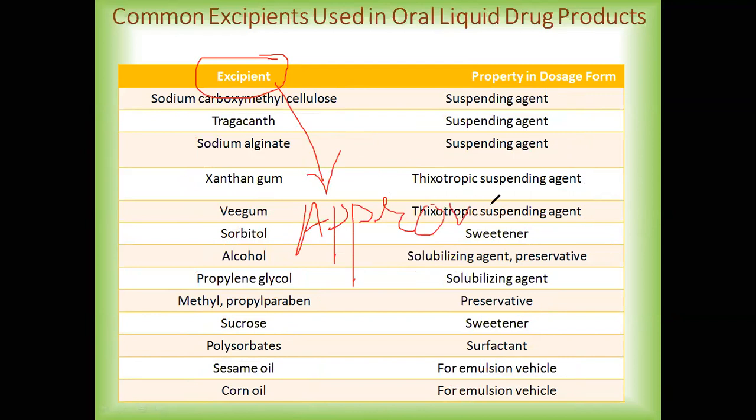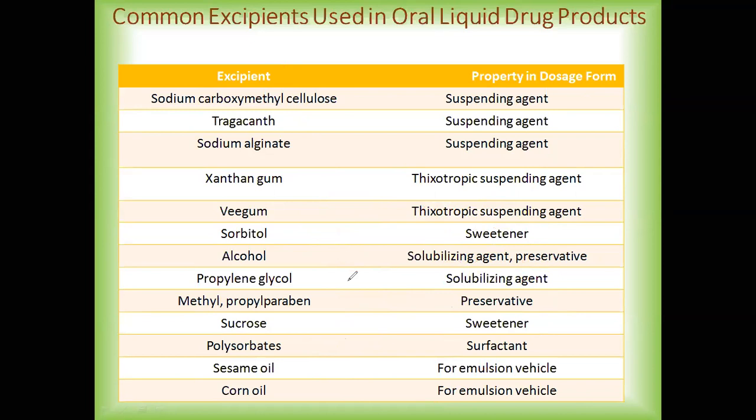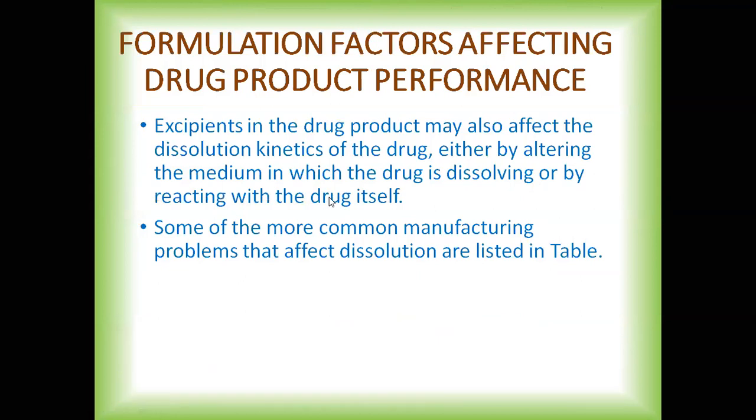They should be approved by the regulatory agency. When they are approved by a regulatory agency, it means their safety has already been proven. Or otherwise, we can also go for another term called GRAS, that is generally regarded as safe. Okay. So these are the things which we have to see. And the third thing is that they should be compatible with the API and the other products which you are going to add into the product.